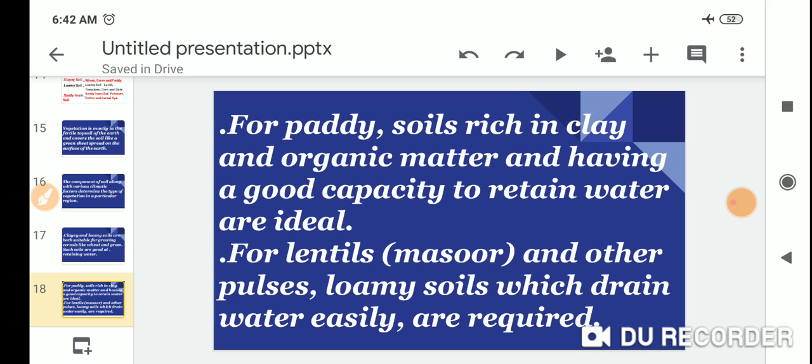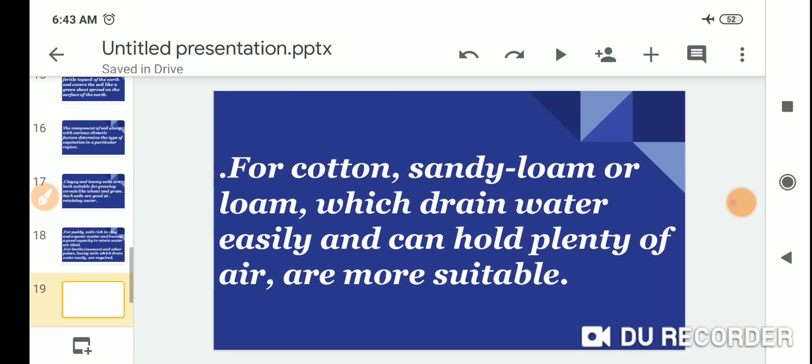For lentils, matar and other pulses, loamy soil which drains water easily is required. For cotton, sandy loam or loam which drains water easily and can hold plenty of air is more suitable.